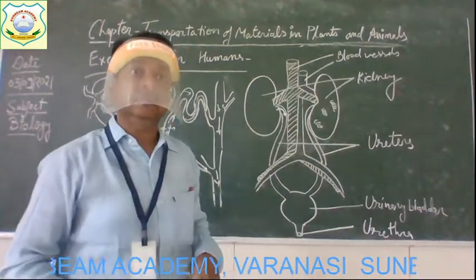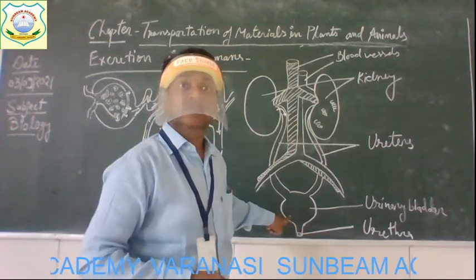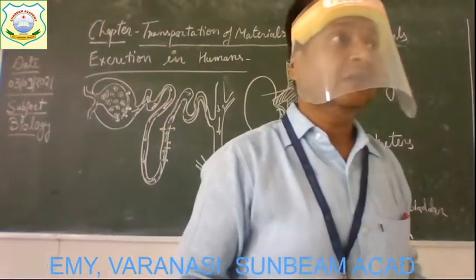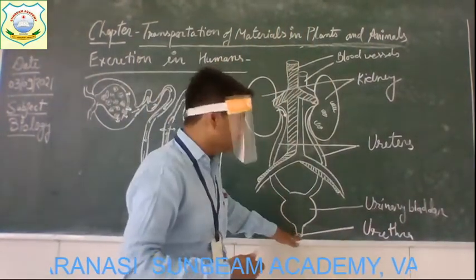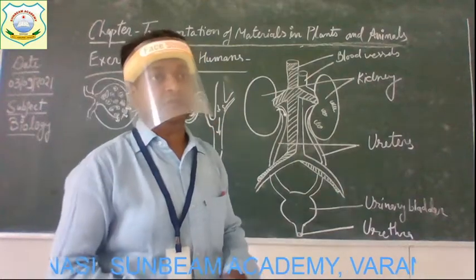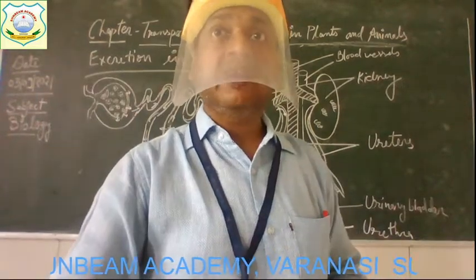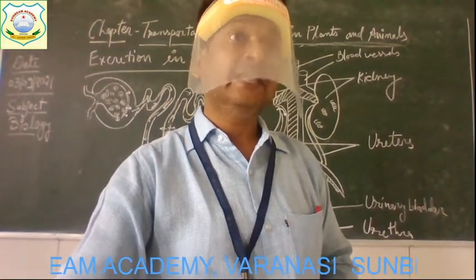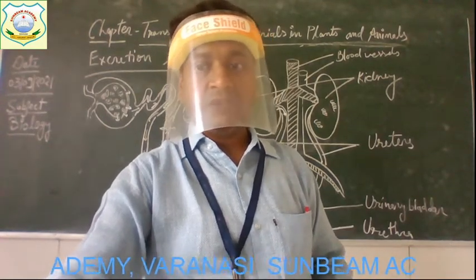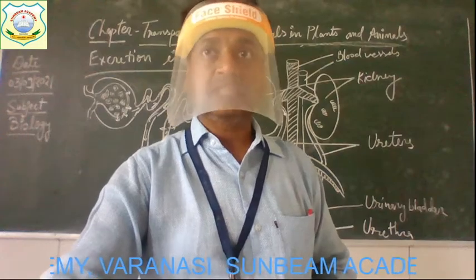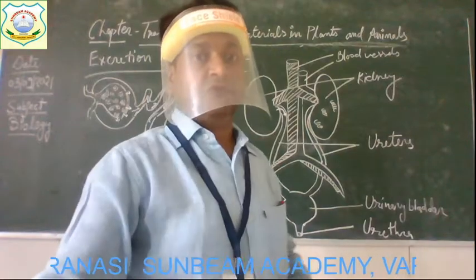Into the ureter. And through the ureters, all those waste materials finally collect in this muscular bag-like structure, that is the urinary bladder. And from the urinary bladder, from time to time, it gets removed from the body through the urethra. Clear? So this is the complete functioning of the kidney and the nephron which is present in the kidney. Understood the functioning? How the waste material is going to filter out through the kidney which has the nephrons.